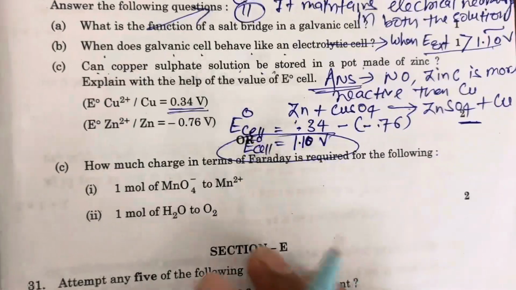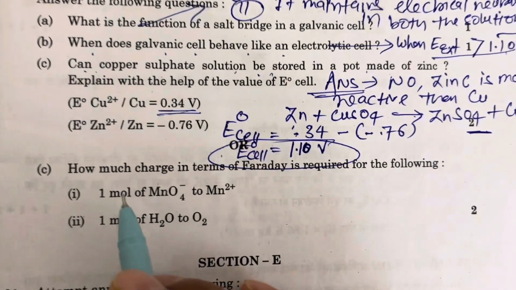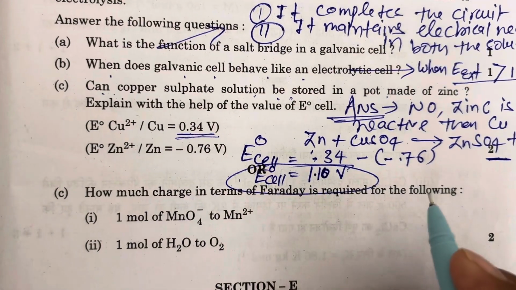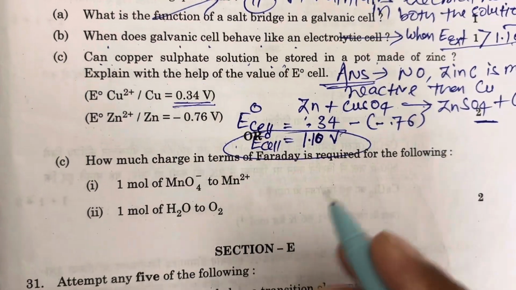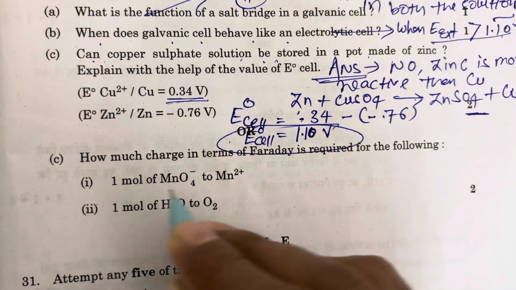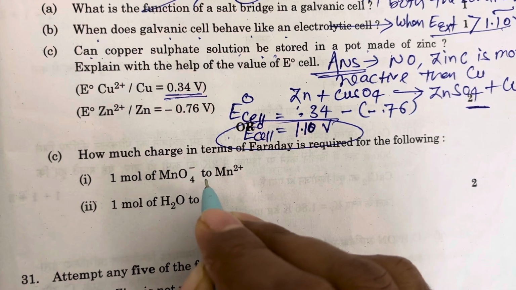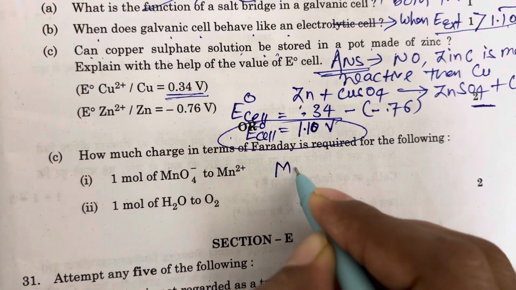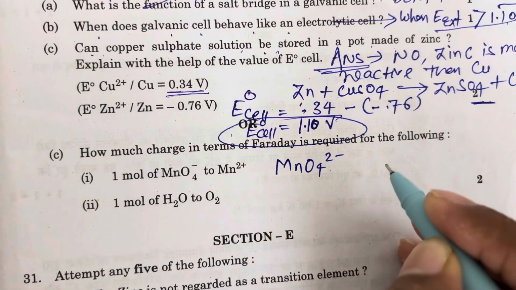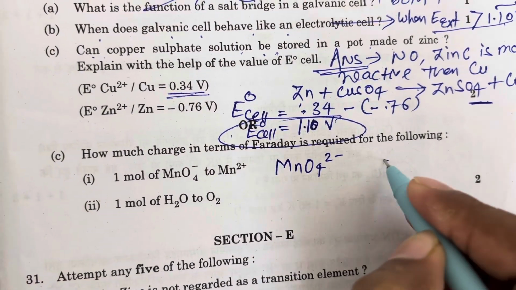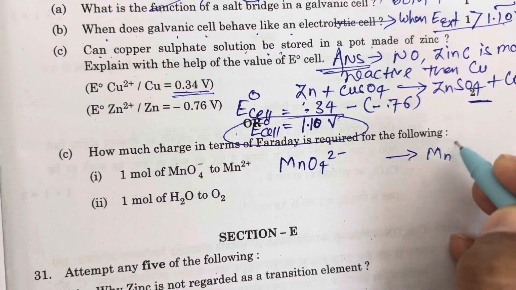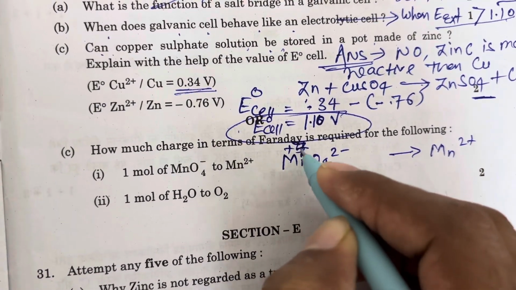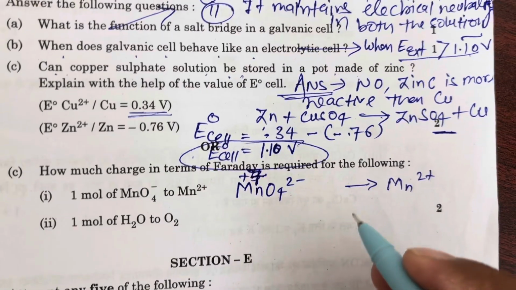Now this is the OR part. OR part of this question is given, that is how much charge in terms of Faraday is required for the following. First part, 1 mole of MnO4 minus to Mn2 plus. Here the charge is 7 positive and here 2 positive.